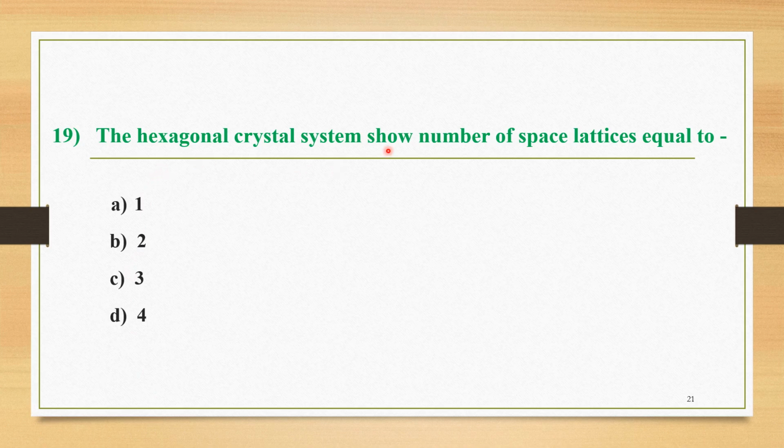The next question, number 19, is here. The hexagonal crystal system shows a number of space lattices equal to. The options are A, 1, B, 2, C, 3, and D, 4. The correct option among these four is option A, that is, in the hexagonal crystal system the number of space lattices is equal to 1.